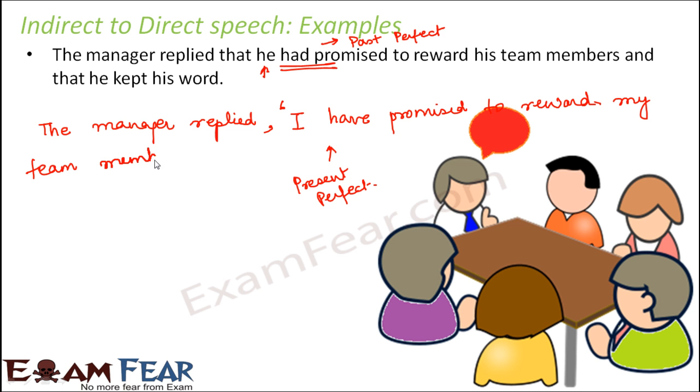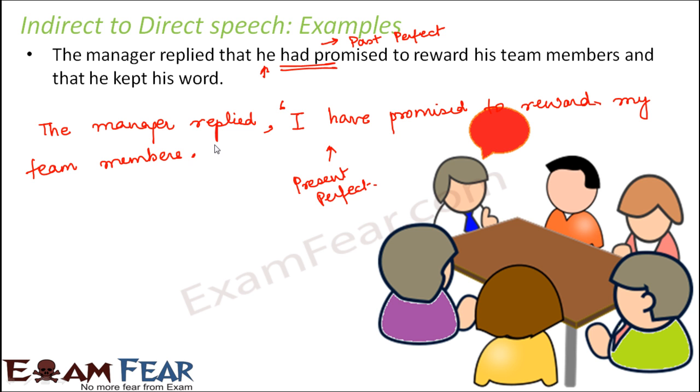So I have promised to reward my team members. So this is one part of the sentence, and that he kept his word. So in this case you can write and I kept my word. So that is one way of writing it, or you can put a full stop and then you can write.